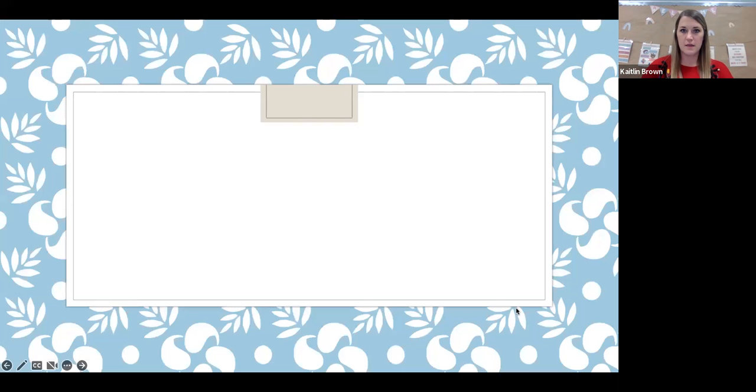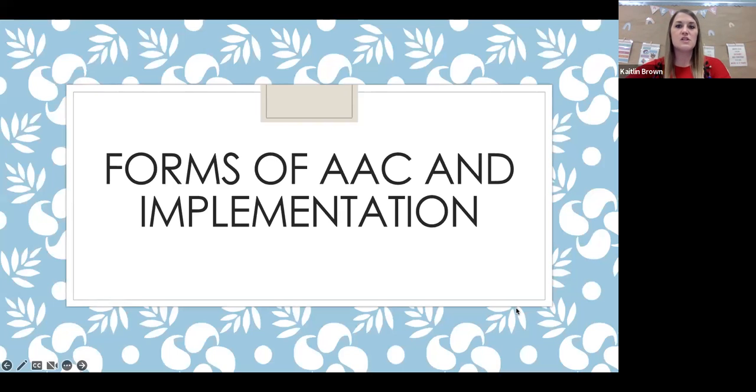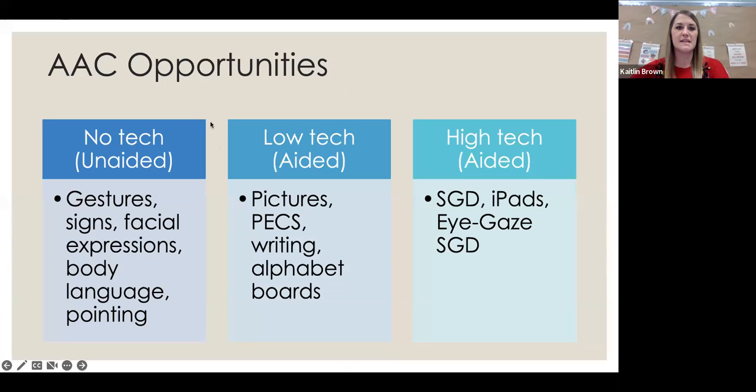All right. So this is just forms of AAC and implementation, and this just breaks it down. So we have our no tech, low tech, and high tech options. Your no tech, that's considered unaided. You'll hear it used two different ways in the literature, so I went ahead and included both. And then your low tech and high tech are both considered aided. So for no tech, that's going to be the use of your gestures, your signs, facial expressions, pointing.